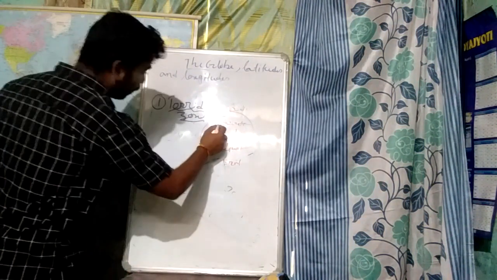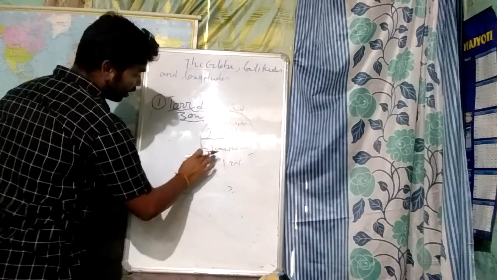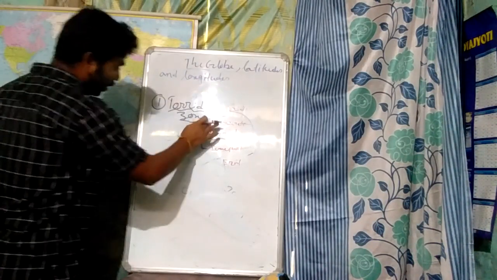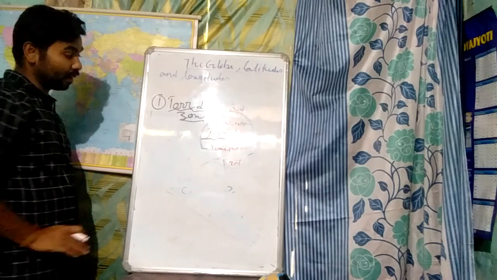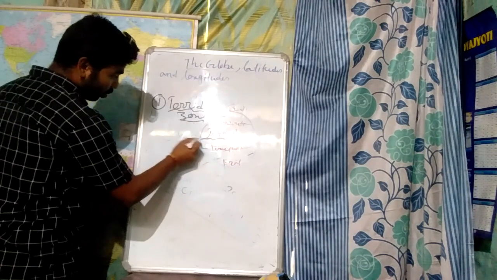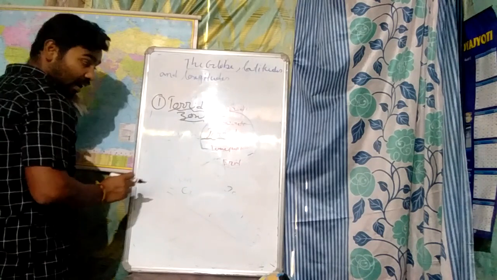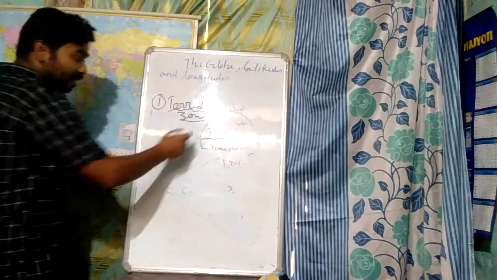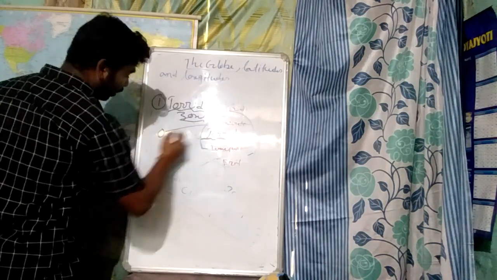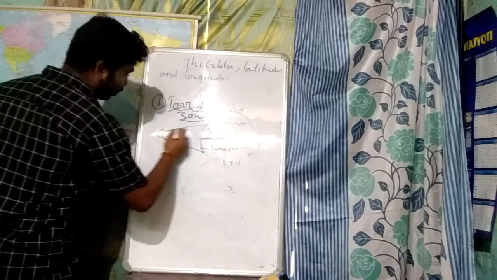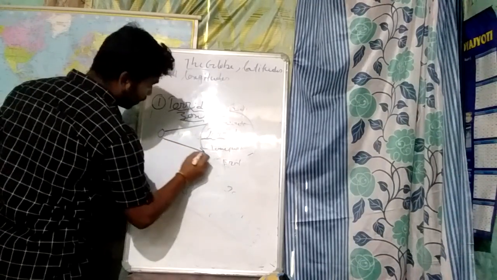Next is the temperate zone. There is the northern temperate and the southern temperate, and these two places have the same temperature because both receive equal sun rays.